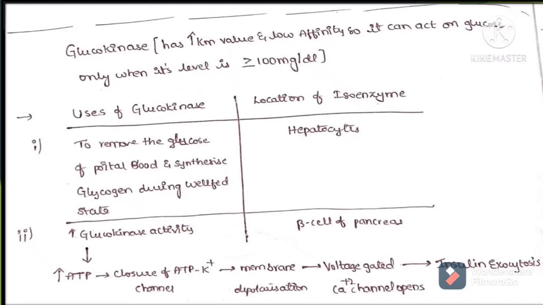So the ATP increases whenever glycolysis is excessively happening because of the glucokinase in the beta cells of pancreas, and this increased ATP will cause the closure of the ATP potassium channel, as the flowchart below on the slide indicates, and the closure of the ATP potassium channel will prevent the potassium efflux, and potassium efflux prevention will cause the membrane depolarization, and we know that the membrane depolarization activates the voltage gated calcium channels, and voltage gated calcium channels will cause the insulin exocytosis, and this insulin as a hormone is released into the blood from the endocrine gland, which is the pancreas, and in this way the insulin acts through many pathways and causes the balance of glucose within the blood.